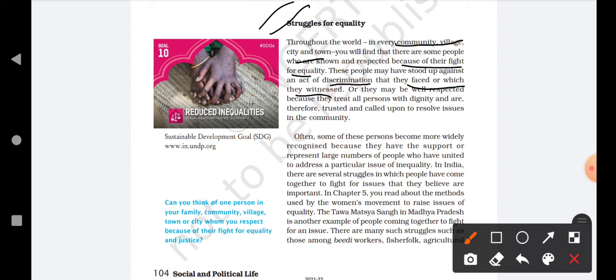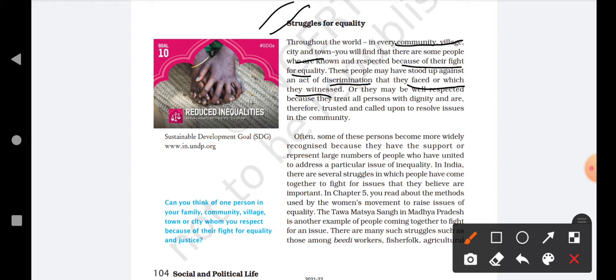Dalit means small caste. So we have studied how he struggled for all his rights, and he fought not just for himself but for the whole Dalit community. This is the best example of a person who came up against discrimination.